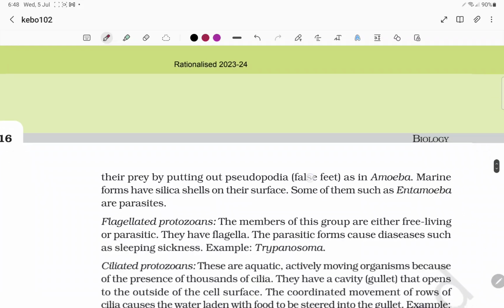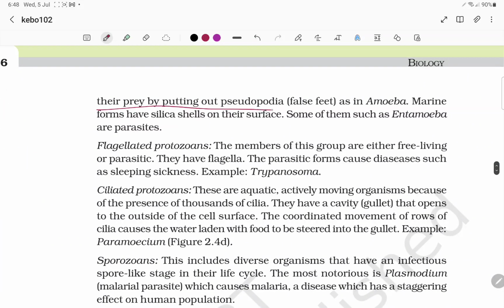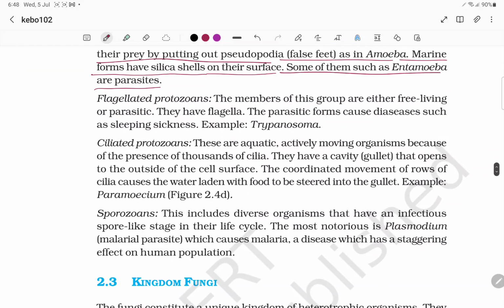Coming to the amoeboids, they live in fresh water, seawater, and moist soil. They move and capture their prey by putting out pseudopodia, as in Amoeba. Marine forms have a silica shell on their surface. Some of them, such as Entamoeba, are parasites. And next, flagellated protozoans. These members of the group are either free living or parasitic. They have flagella. The parasitic forms cause diseases such as sleeping sickness, Trypanosoma.